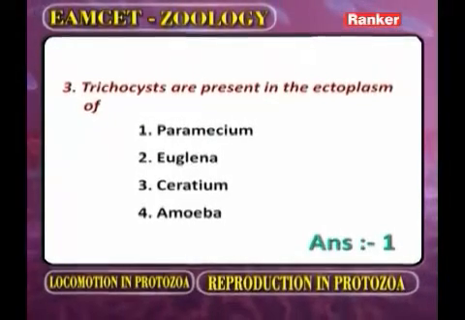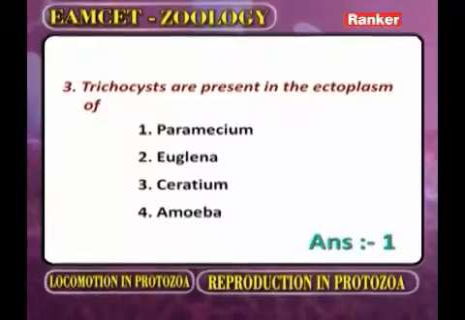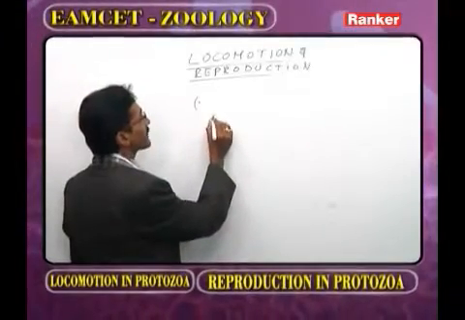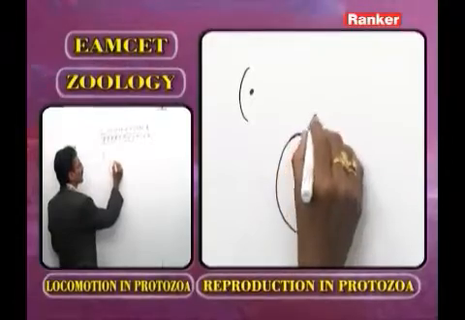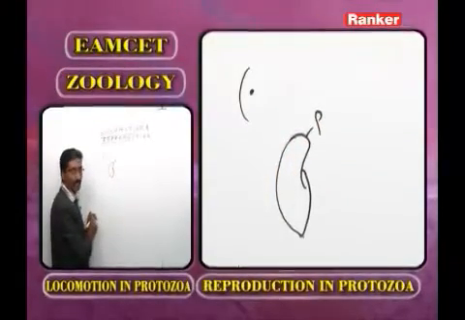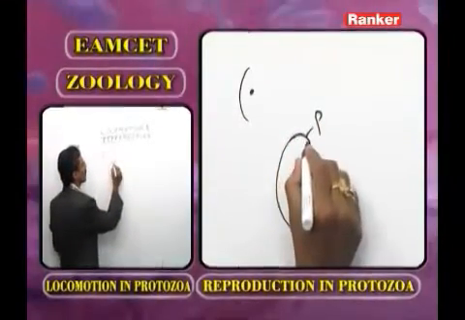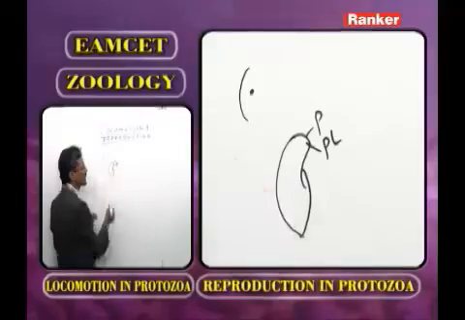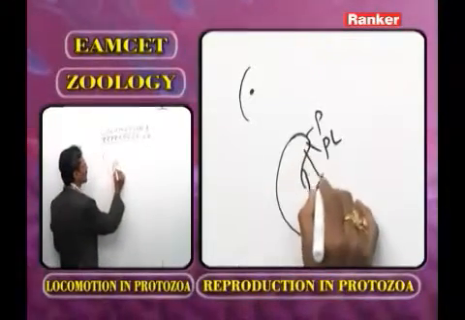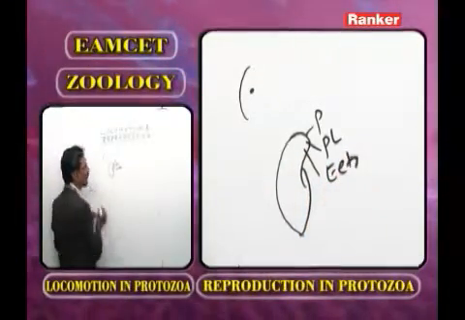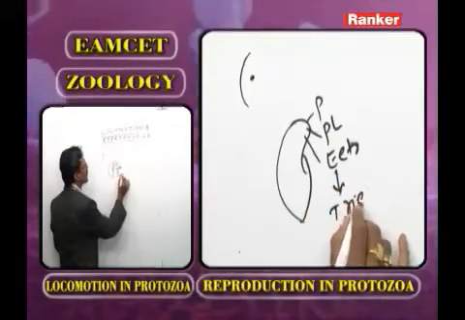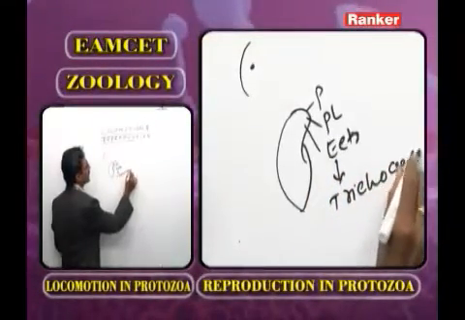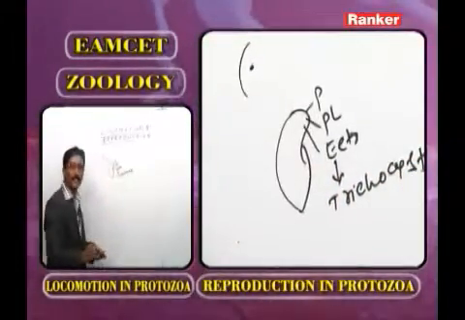Trichocysts are present in the ectoplasm of. Now as we observe the ciliates, one example is Paramecium. The Paramecium body is covered and protected by the pellicle. P means pellicle. Now below the pellicle, what is present? Plasmalemma, PL. Below the plasmalemma, what is present? Ectoplasm. In the ectoplasm, what is present? Trichocysts are present in the ectoplasm.